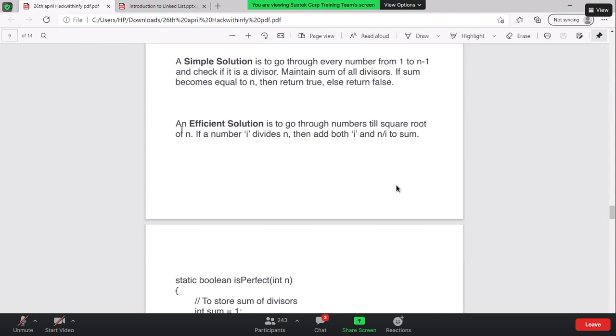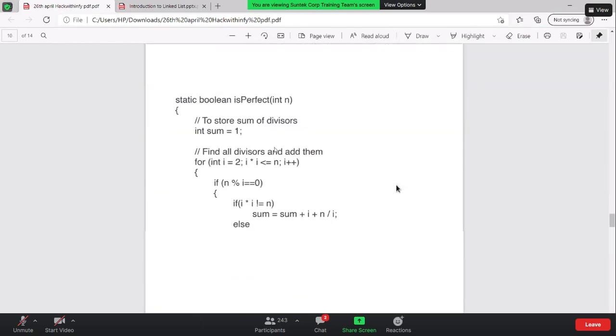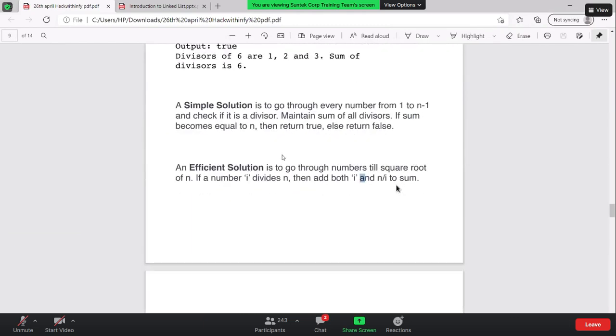So this is what the efficient solution is. An efficient solution is to go through the number till the square root of n. And if a number i divides n, then add both i and n by i to the sum. Okay, there's an edge case we are missing out. Can anyone tell me? Okay, let me just show it to you.